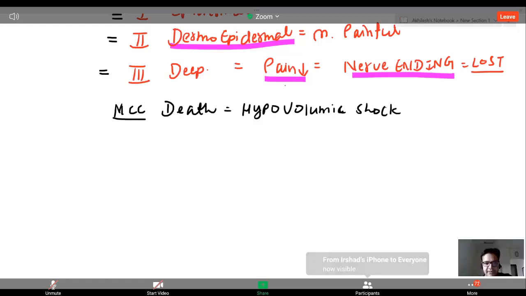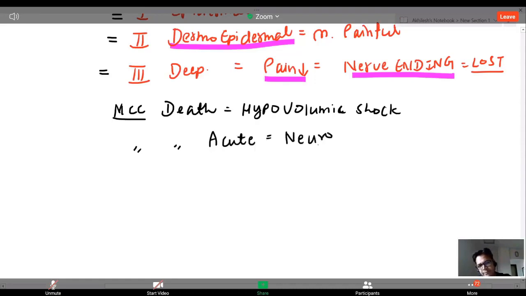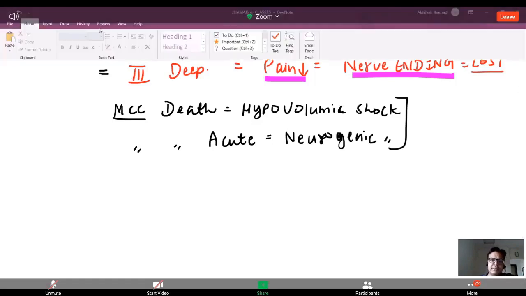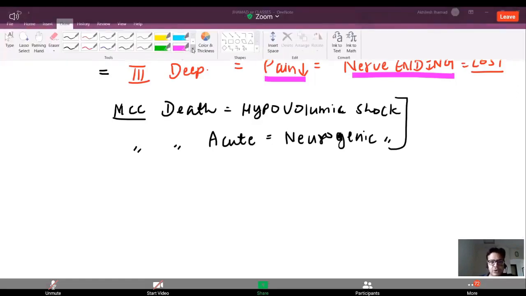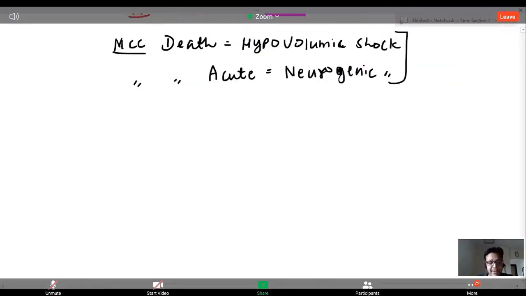Most common cause of death is hypovolemic shock. And the second most common cause of death in acute burn is neurogenic shock. Acute burn. If you die immediately, that is acute.